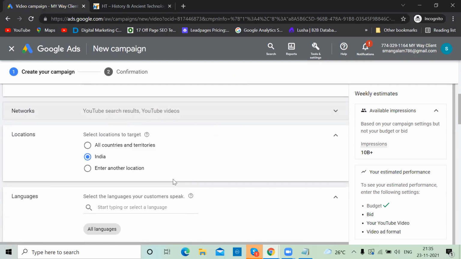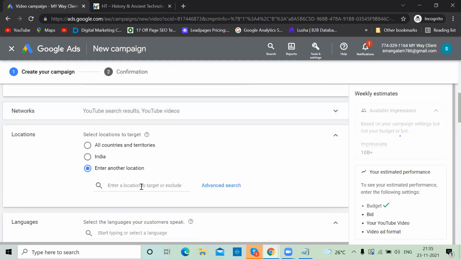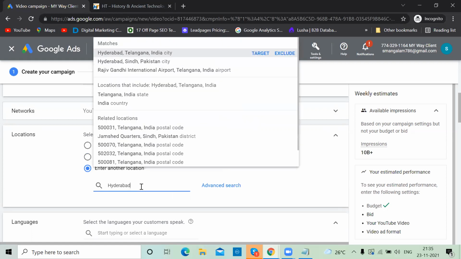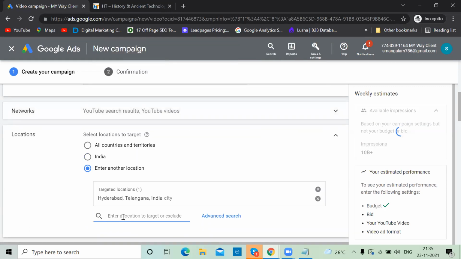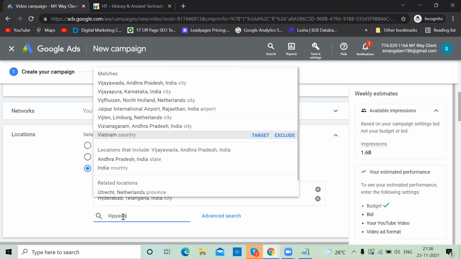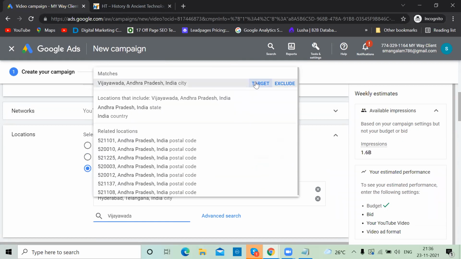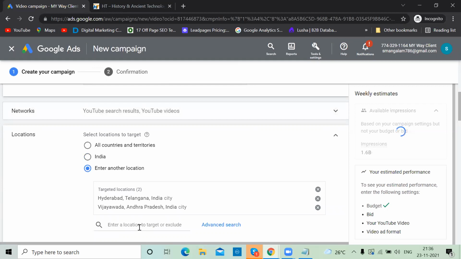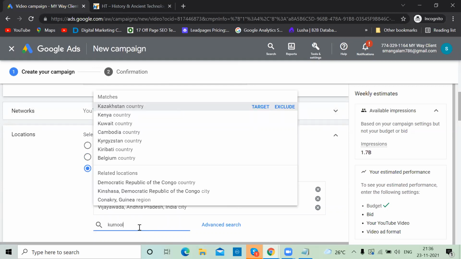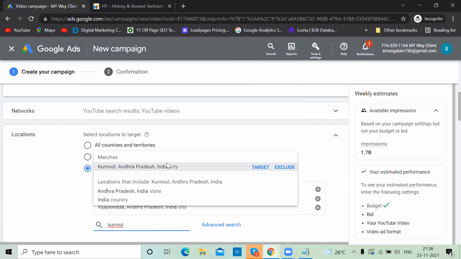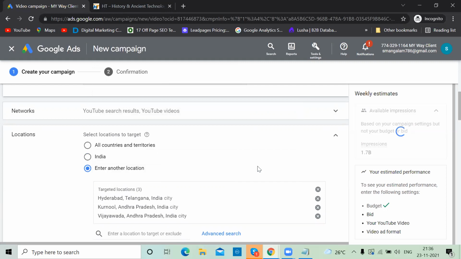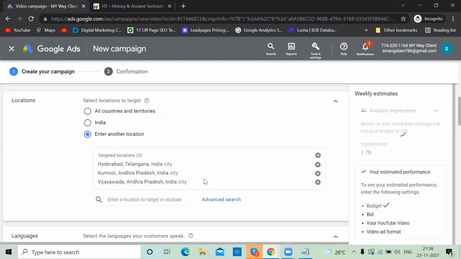Location, where you want to target. Since the video is in Telugu, I want to target the location Hyderabad. Some other places I can also target if you want: Vijayawada, Andhra Pradesh, Kurnool. A series of places where people speak Telugu.